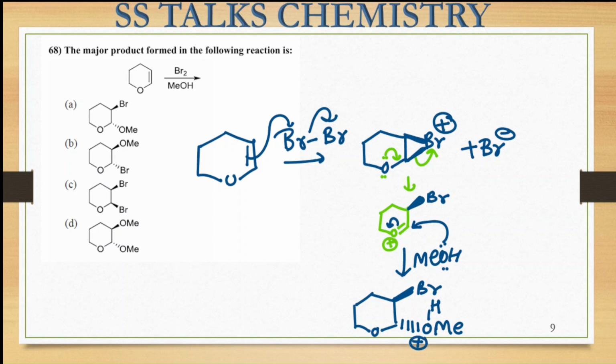Further you can say this H positive is lost from here like this one. So our final product will be Br at the wedge, and at the dash position the OMe group will be present. So from this you can check your options. So I can see it is option number A only, where one of these groups is present at the wedge and the other one is present at the dash. We could have also considered that the bromonium ion is formed at the dash, then the methanol will be attacking from the above plane. Okay, basically opposite stereochemistry will be there because one of the sides is getting blocked. Okay, so this is the answer to this particular question.